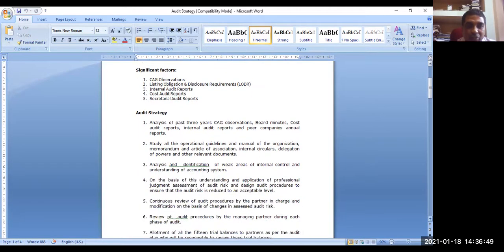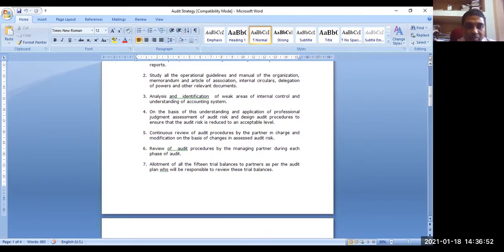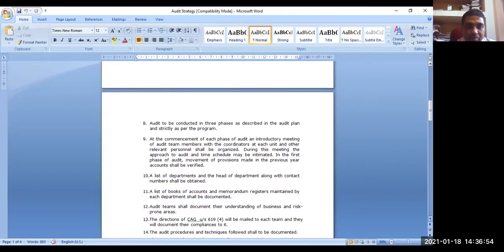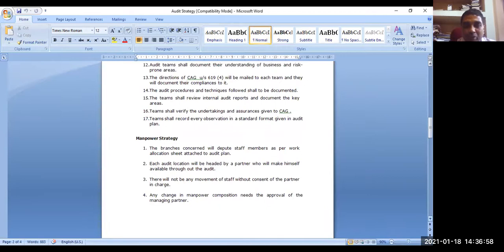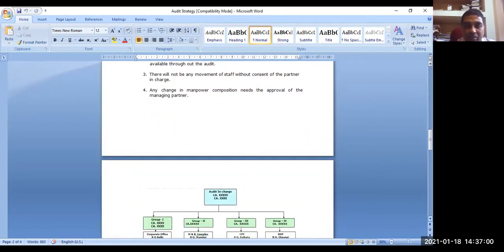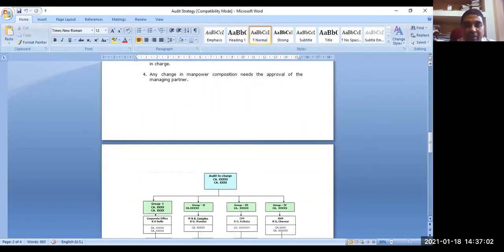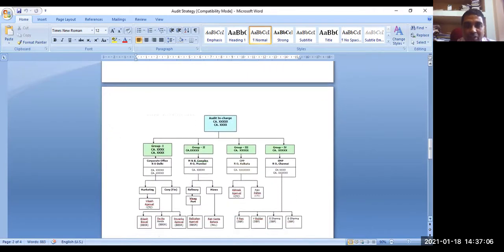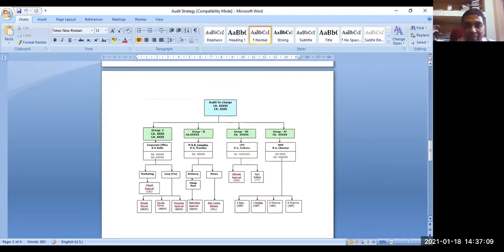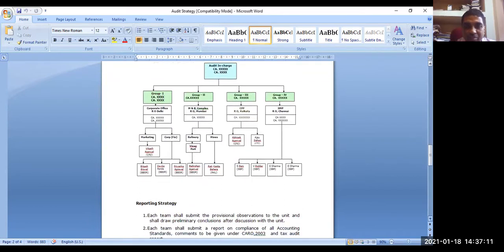The strategy needs to be followed. Manpower strategy is about deployment of manpower, how they will be coordinated, how different people will be reporting. This is the coordination chart. In fact, this forms a part of strategy.